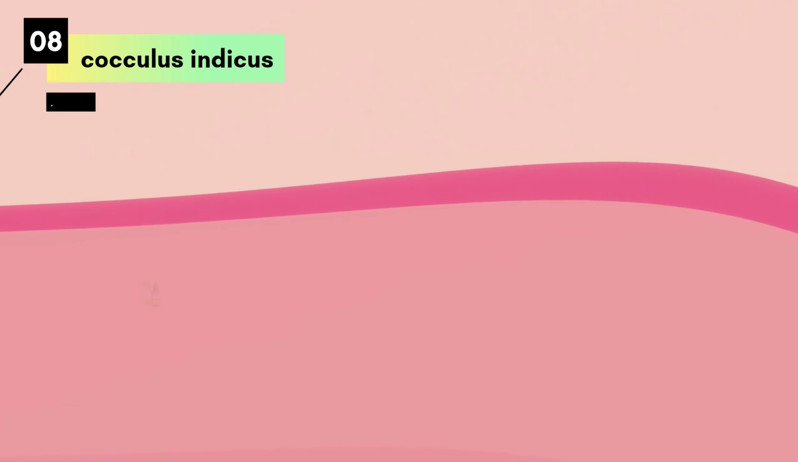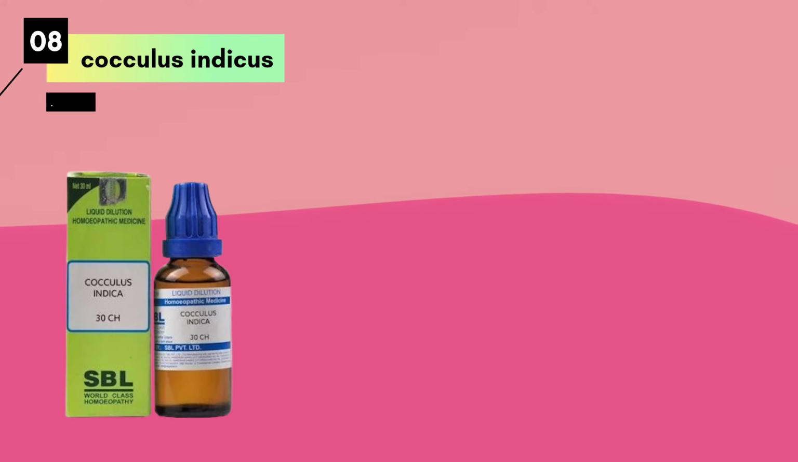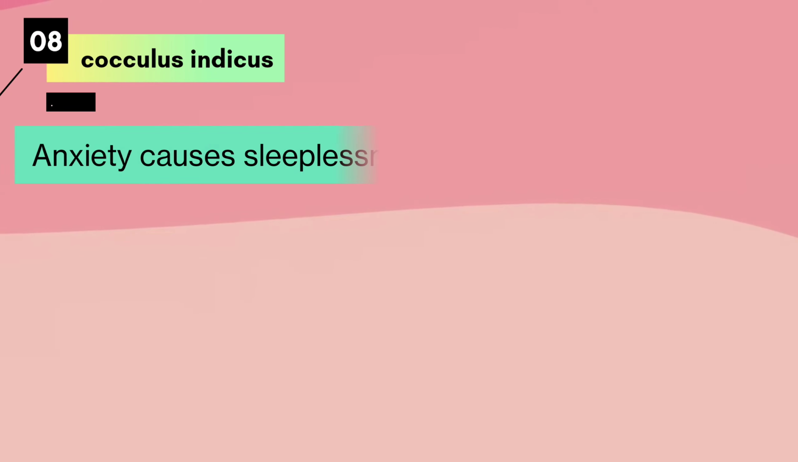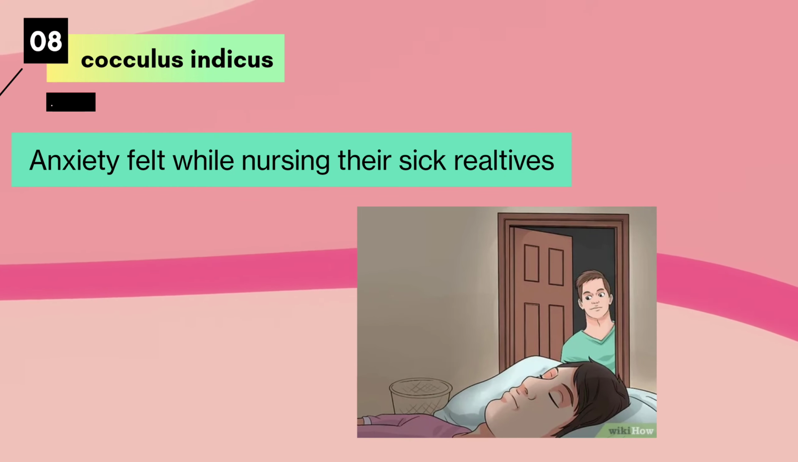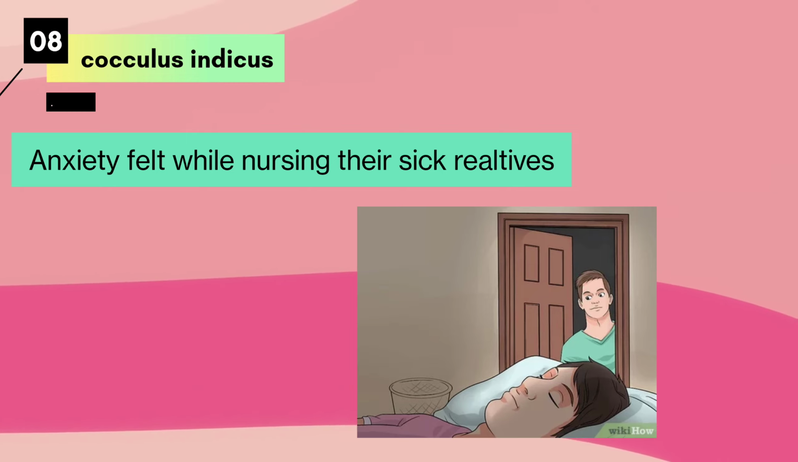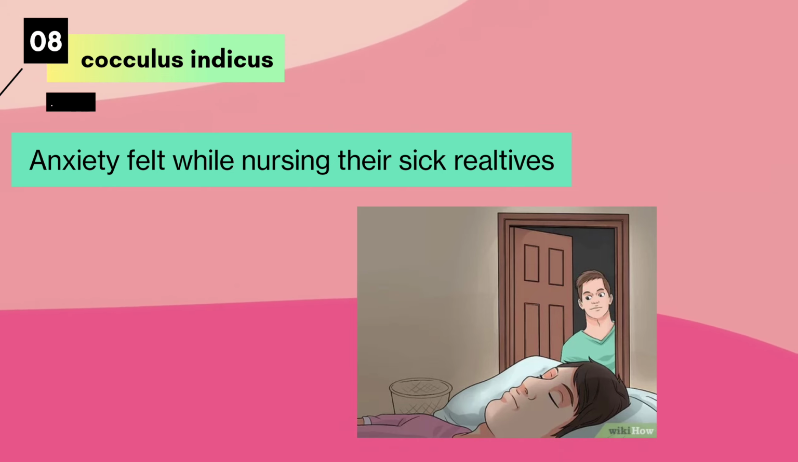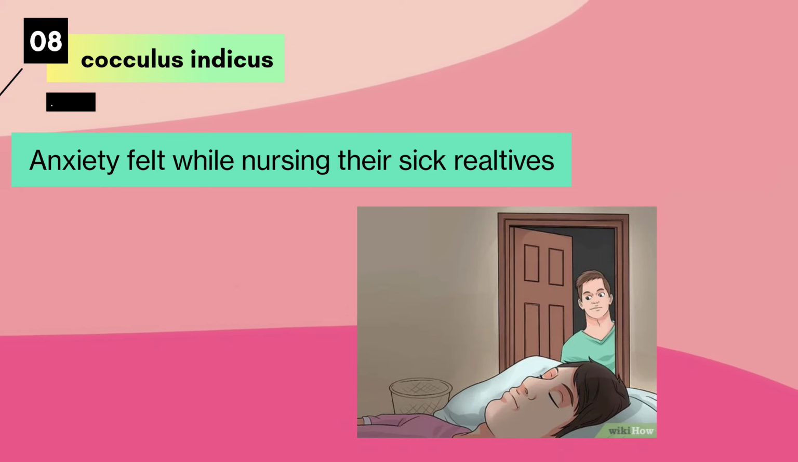Another important remedy for anxiety is cocculus indicus. Now cocculus indicus is an important remedy as it has anxiety which causes sleeplessness. The anxiety of cocculus is mostly related to the ill health of their relatives, where they feel anxious while taking care of their ill relatives or family members.